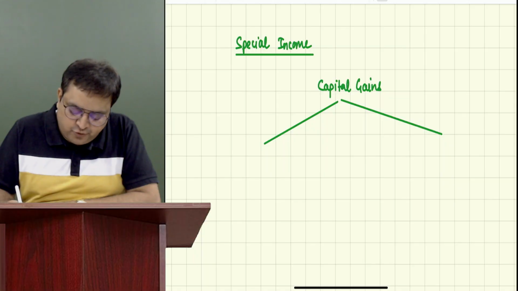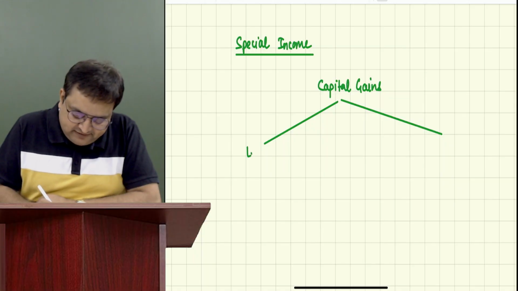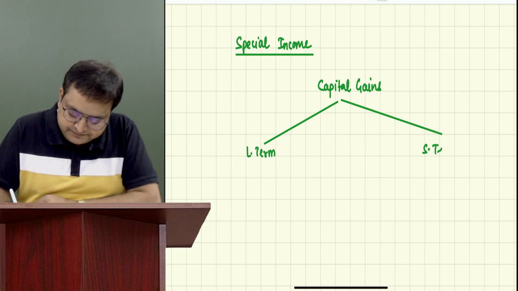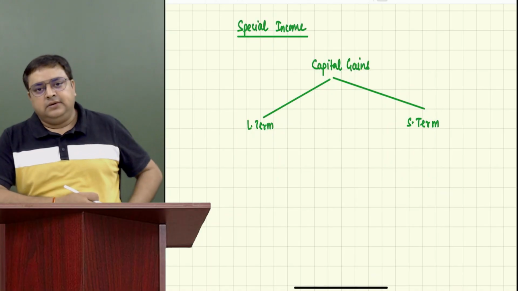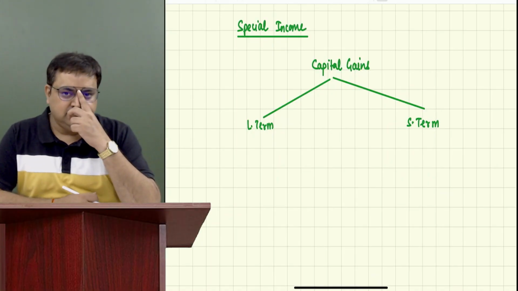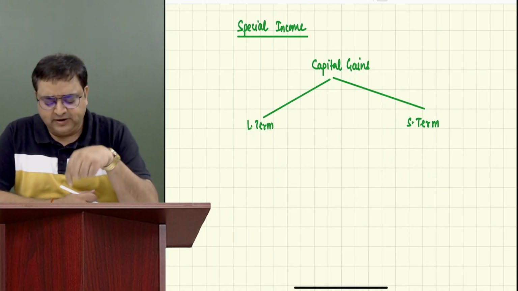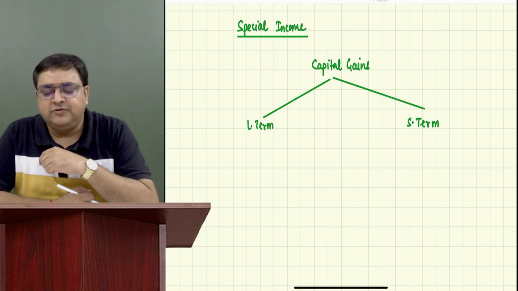Capital gain is divided into two parts. One is long term, second is short term. You can write now. Capital gain is one of the special income, but not the entire capital gain. I'll tell you which one is special.